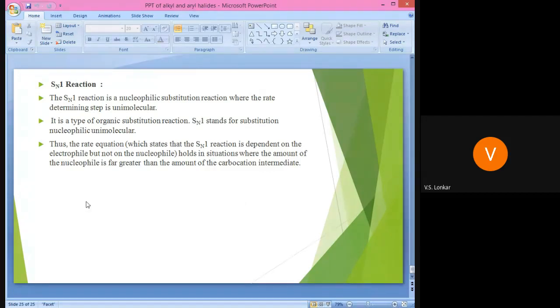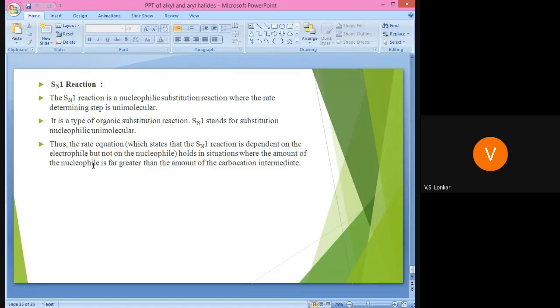SN1 is a type of organic substitution reaction. It stands for substitution nucleophilic unimolecular. Here the rate of reaction depends only on the concentration of the reactant; it does not depend on the concentration of the nucleophile. In the SN1 reaction, there is formation of a carbocation in the mechanism.